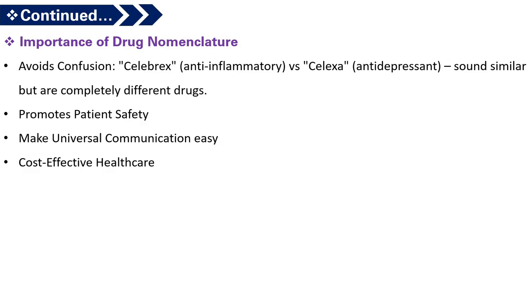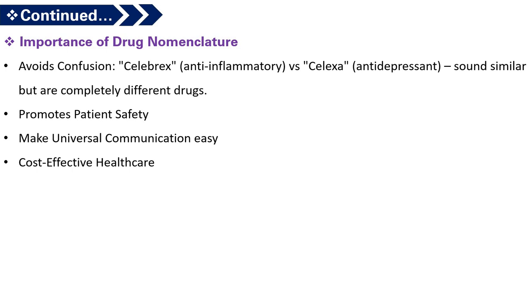Second, it promotes patient safety. A consistent naming system reduces the risk of prescription errors. By using generic names, it can be ensured that doctors and pharmacists are all talking about the same drug. Third, it makes universal communication easy. Generic names are recognized internationally, while brand names may vary from country to country and company to company.